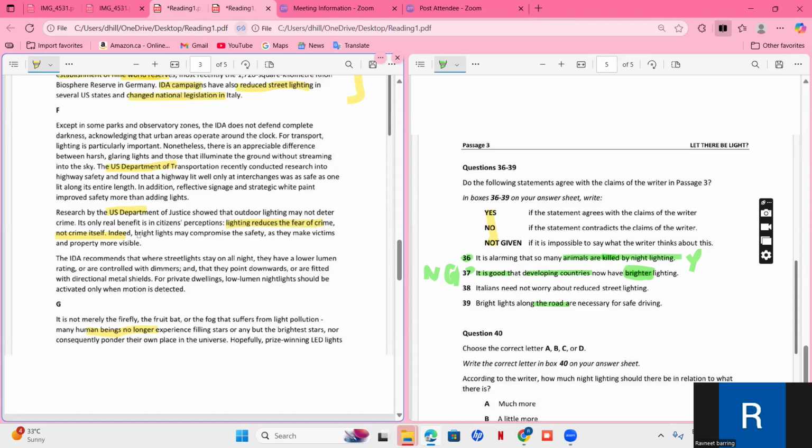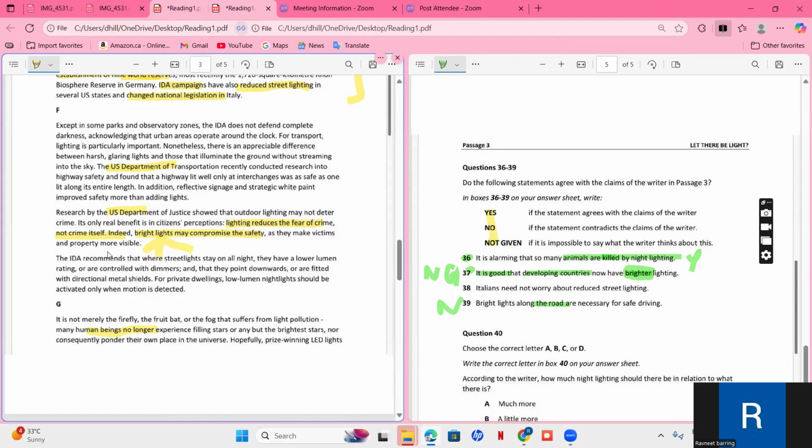Safe driving. Bright light may compromise safety. So they are saying that if there are bright lights, then safety would not be there. But the statement says that bright lights are necessary for safe driving. So no, it's the opposite. So the answer is no, because it says it compromises safety, and the statement says it's necessary.